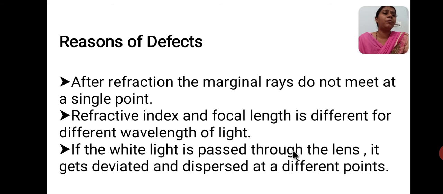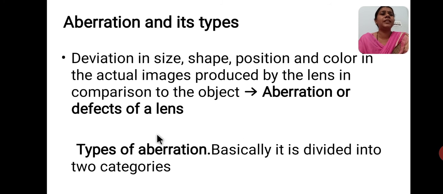Whenever white light is made to pass through the lenses, it gets deviated, as we know, and it gets dispersed at different points. So these are the reasons for the defects or aberration in lenses. Then, what do we mean by aberration? Aberration is nothing but the deviation in size, shape, position, and even color of the actual image produced by the lens in comparison to the object. We call that an aberration or defect of the lenses.